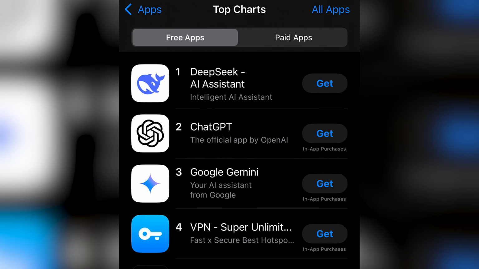Alright, so we've all heard of ChatGPT by now, with it practically being a household name as it's a super helpful assistant and all that it can do. But recently, there's been an AI model called DeepSeek that's been making massive waves.